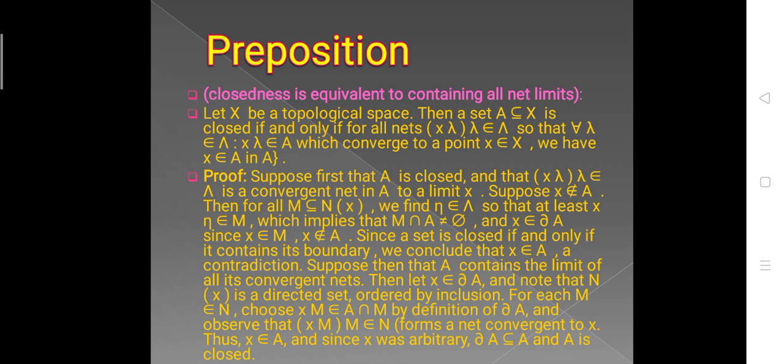A contradiction. Suppose then that A contains the limits of all its convergent nets. Then let x belong to the closure of A and note that N_x is a directed set ordered by inclusion. For each M in N_x, choose x_M in A intersection M by definition of the closure of A, and observe that x_M, M in N_x, forms a net converging to x. Thus x belongs to A, and since x was arbitrary, the closure of A is contained in A and A is closed.